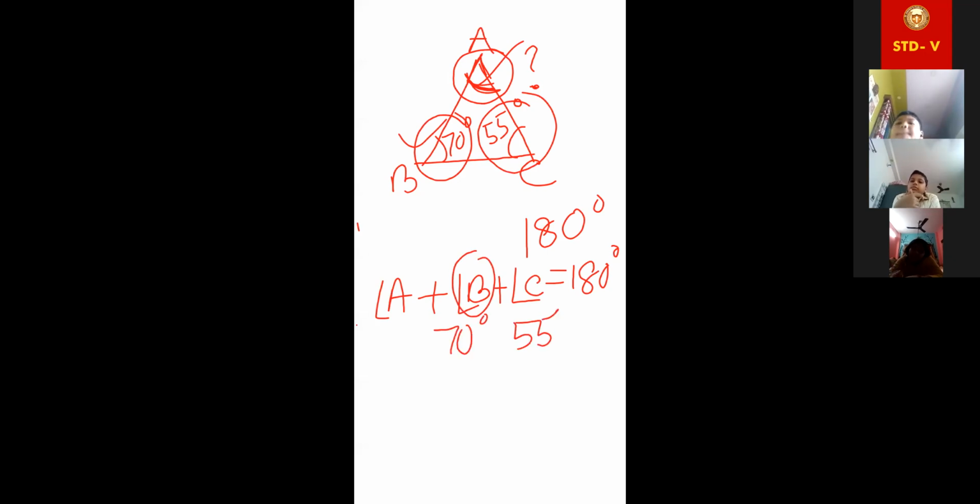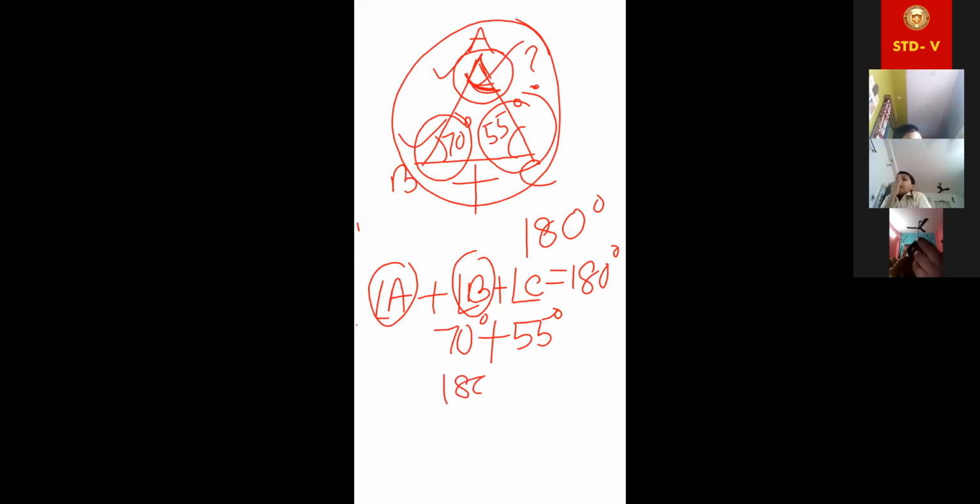If we add these two and subtract from the sum of the angles, 180, then we'll get angle A. Total sum is 180, minus the sum of 70 and 55, that will be the value of the remaining angle. Understood?